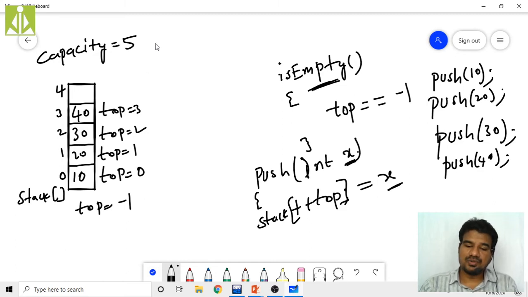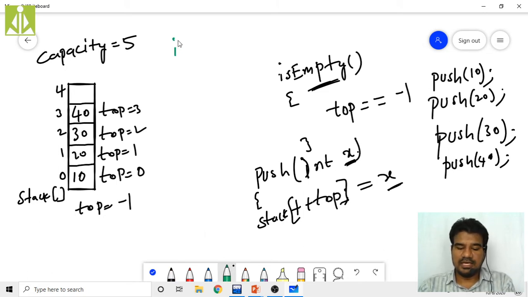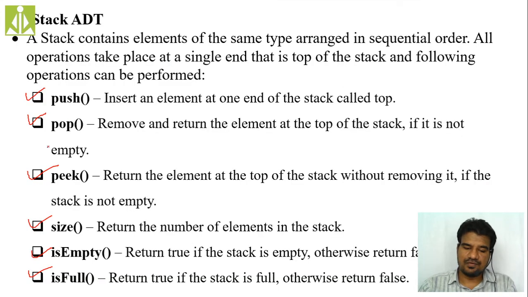What is the condition to check whether my stack is full or not? To check that, we use the isFull function. Over here only I have mentioned that one. isEmpty will check the emptiness. Already we know, to check the emptiness of the stack, we simply have to check whether top value is equal to -1 or not.